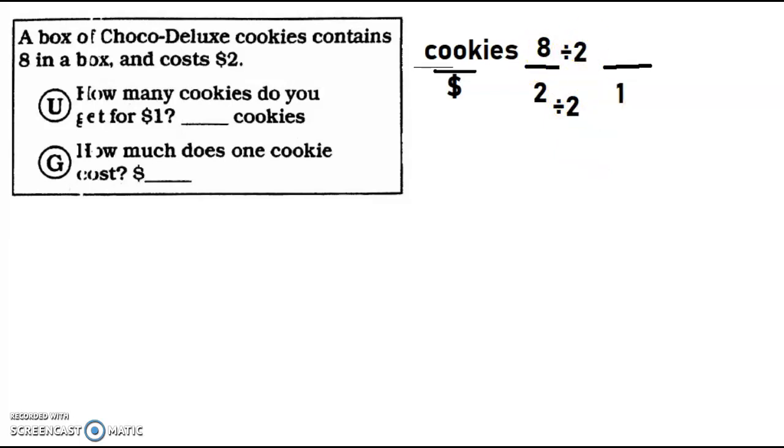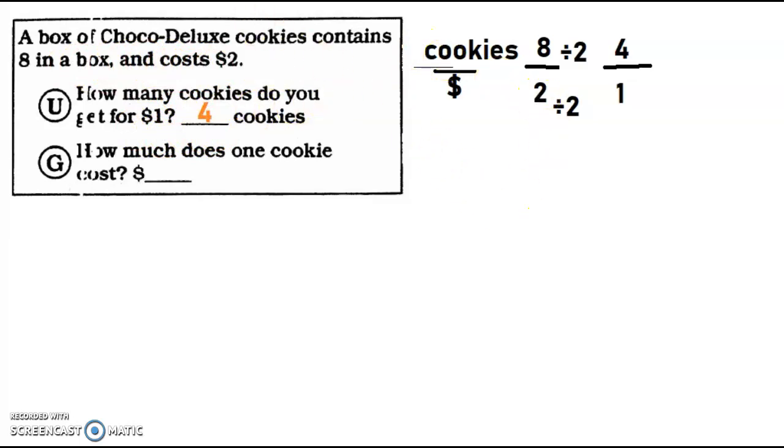And 8 divided by 2 equals 4. So then my answer is going to be, I'll put it in orange for you guys, 4 cookies. So for every $1, I get 4 cookies, right? Doesn't that make sense? You can even work it the other way around. So if I turn this back to 2, I would get $2, and 2 times 4 would be 8. So $2, 8 cookies. Yep, makes sense, right? It's exactly what we said at the beginning.